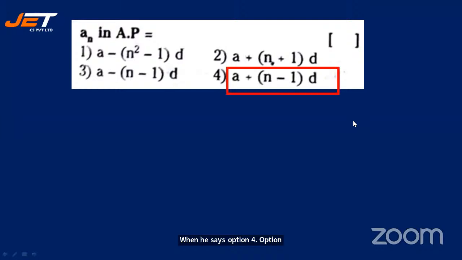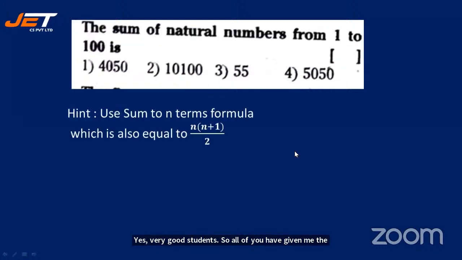Let's see the answer. Yes, perfect. All those who have given me the answers, Pavana, Haima, many more. Only these two names, Chaitanya, were the last that I'm reading. Yes, very good students. All of you have given me the right answer. Excellent. Let's move on to the next question.